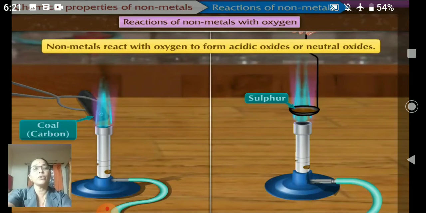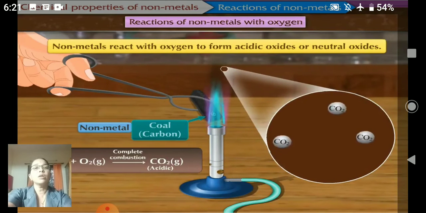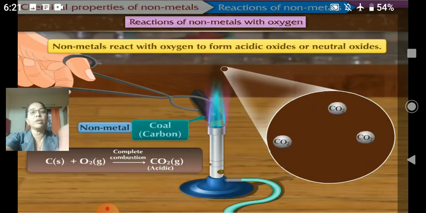Carbon is a non-metal, so it reacts easily with oxygen present in the atmosphere. So here the reaction is C plus O2 gives CO2.